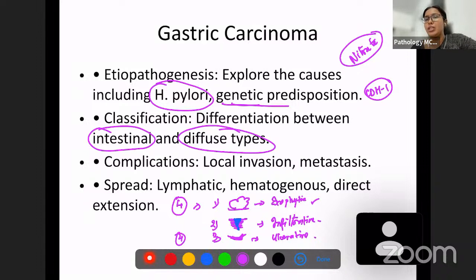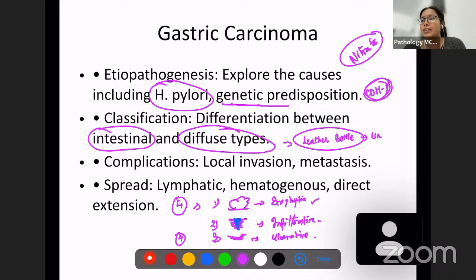Microscopically, we have intestinal type and diffuse type. When you see diffuse type gastric carcinoma, it has a leather bottle type of appearance. Diffuse type we know is associated with CDH1 mutation and can also be genetically predisposed. It can also be hereditary gastric carcinoma. So this leather bottle appearance is also called as linitis plastica. Okay, this is also called as a linitis plastica kind of appearance.